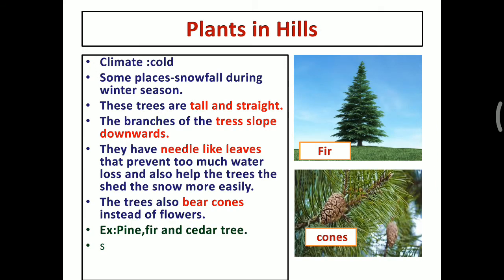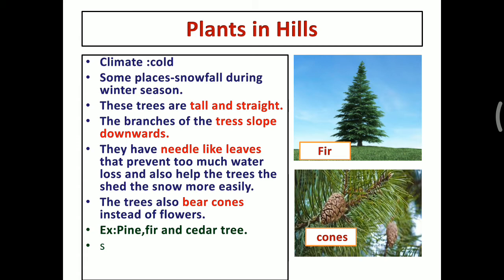The next one, plants in hills. You know that on the hills the climate is always chill, and chill means cold. In some places there is snowfall during the winter season also. So the trees are very tall and straight.